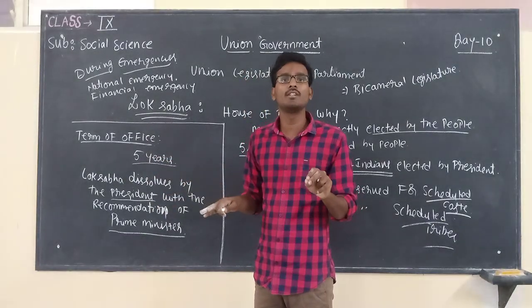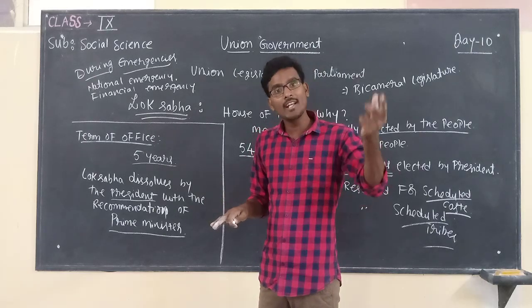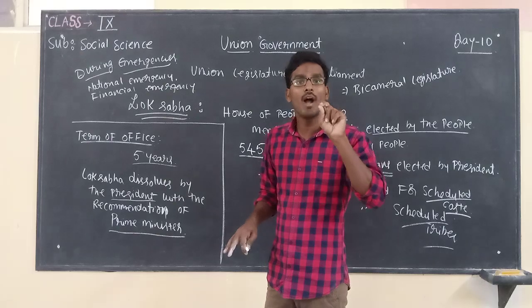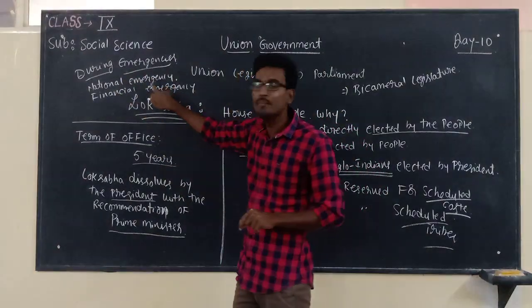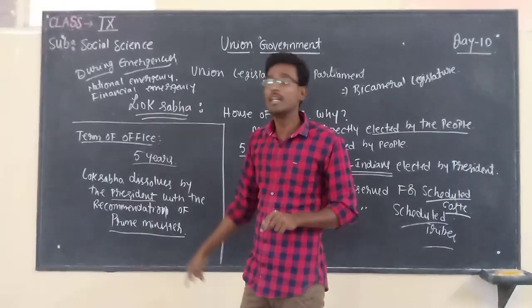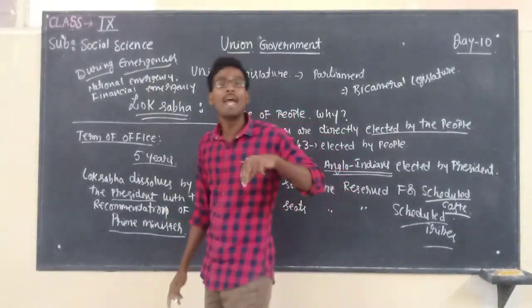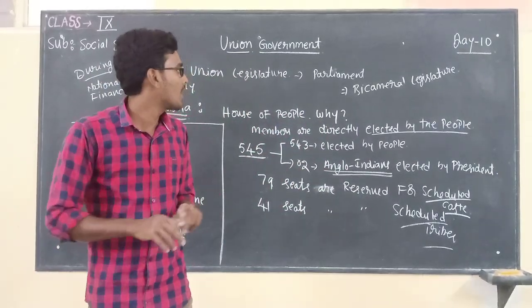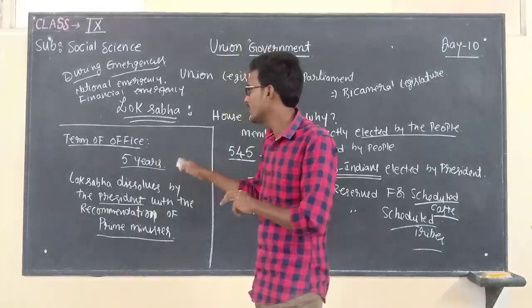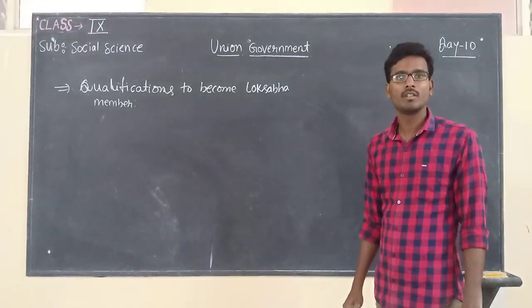But in some situations, the term of office of Lok Sabha members will be extended for 1 more year. In what cases? During emergency, that is national emergency or financial emergency. In any kind of such situation, the Lok Sabha member tenure will be extended for another 1 year. So this is the structure of Lok Sabha as well as the term of office of Lok Sabha members.